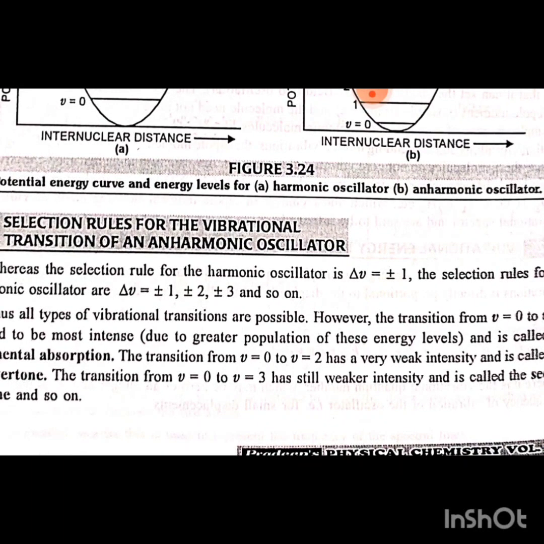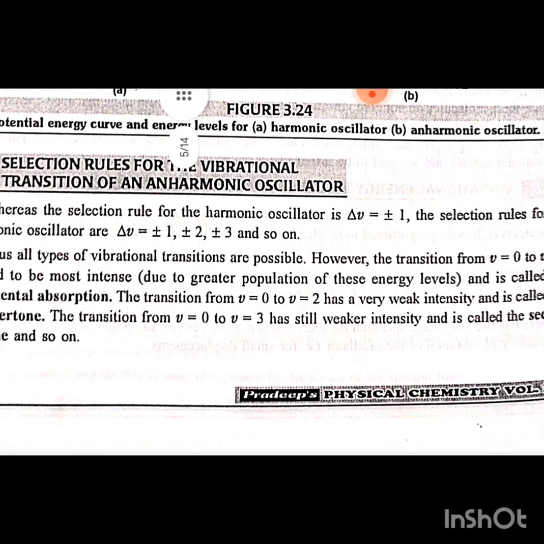3.27 Selection rule for the vibration transition of an anharmonic oscillator. Whereas the selection rule for a harmonic oscillator is Δv = ±1, the selection rules for the anharmonic oscillator are Δv = ±1, ±2, ±3 and so on. Thus all types of vibration transition are possible.